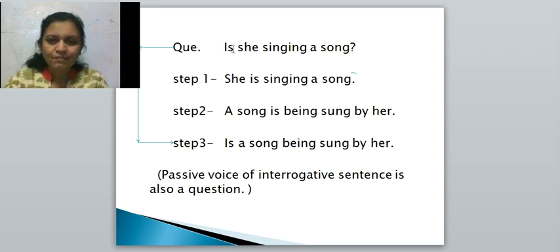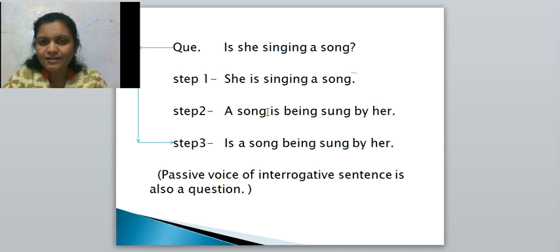Only change the place of subject and auxiliary verb. Right? At the place of the auxiliary verb, you have to take the subject. I have written here. Okay? And at the place of the subject, means at the place of she, what do we have to write? We have to write down this auxiliary verb. Understood? Then what is our simple sentence? She is singing a song. Got it?